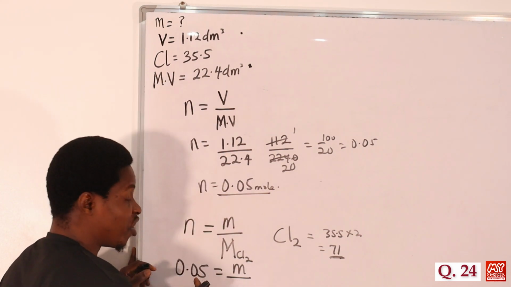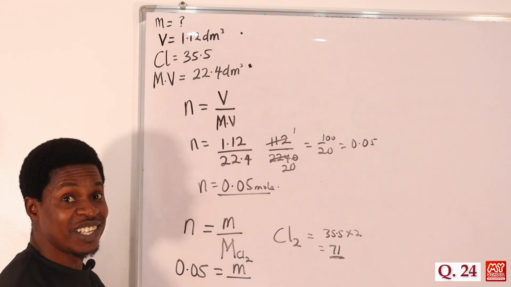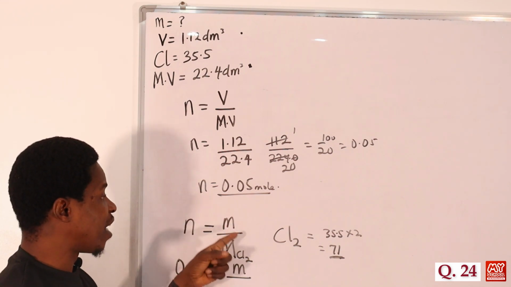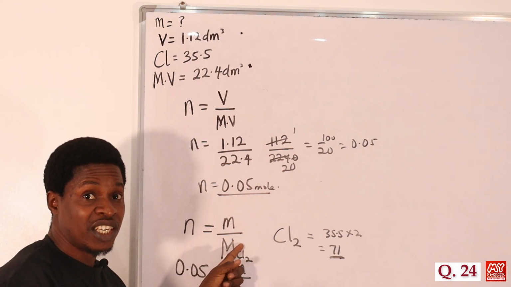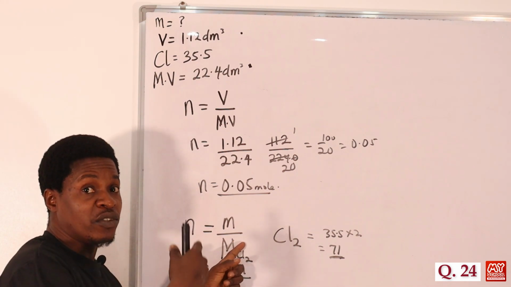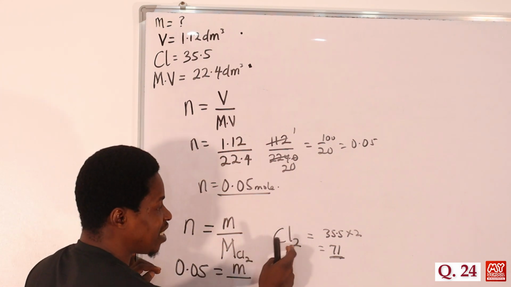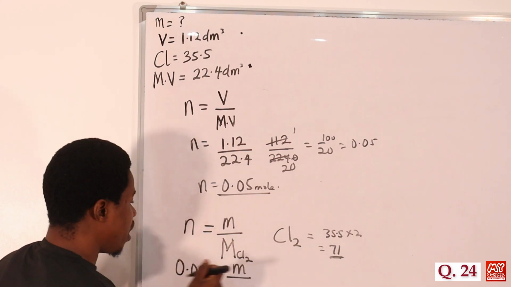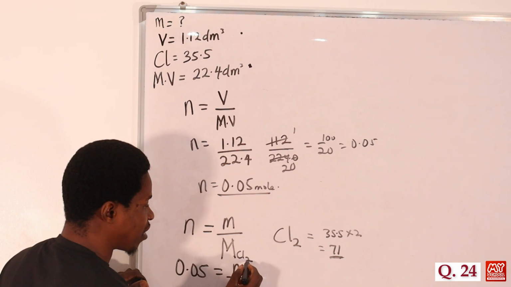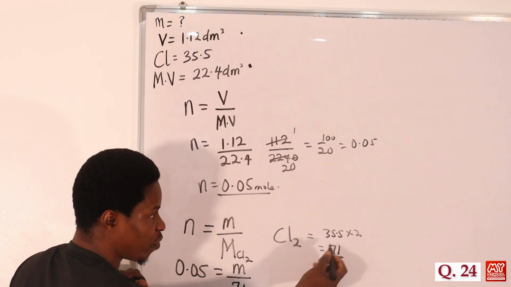If you solve it, of course, you will still get an answer, and then you will pick it thinking that you have the correct answer. So please, whenever you are dealing with gases, if it is oxygen, oxygen is 16. So if it is O2, as a diatomic, it becomes 16 times 2. That gives 32. So chlorine gas is Cl2, which is 35.5 times 2. So that gives us what? 71. So in place of the molar mass of chlorine gas, we have 71, not 35.5, because it is multiplied by 2.